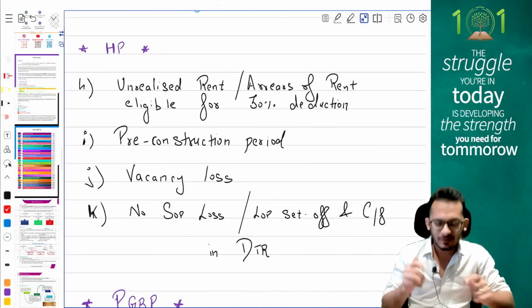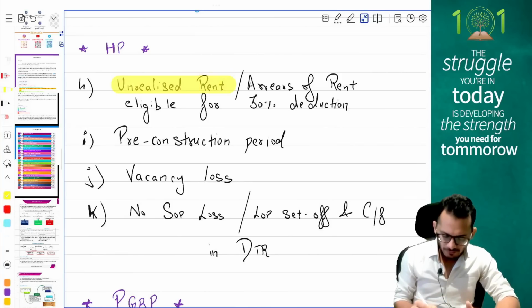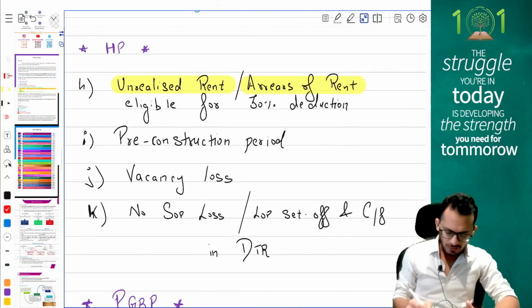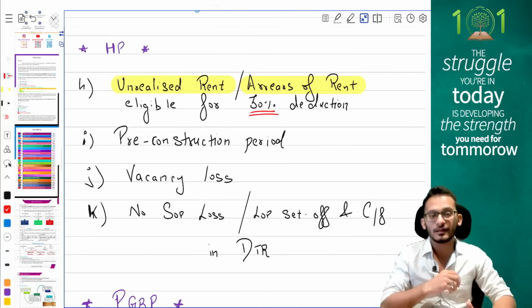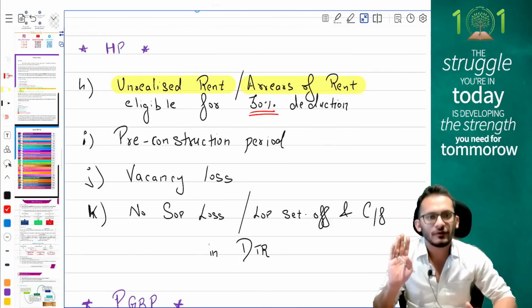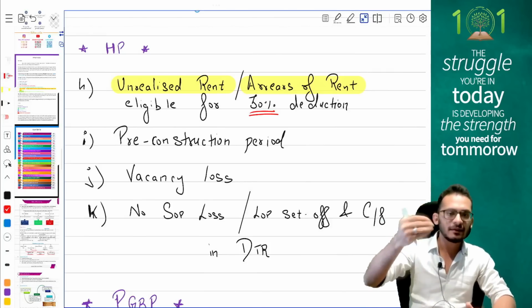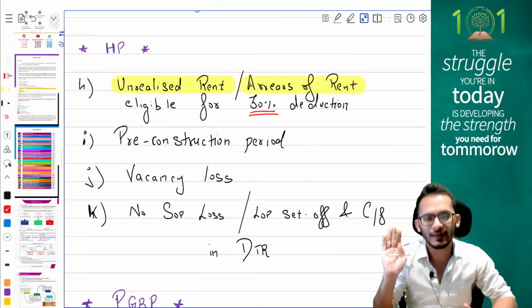If the question comes and says there is unrealized rent, or if you have something called arrears of rent in the question, then in that case, whatever rent you have, please make sure that you claim a 30% standard deduction. If you get a question of unrealized rent and arrears of rent in compulsory question, please make sure that you take the rent and reduce 30% of it before you start taxing.